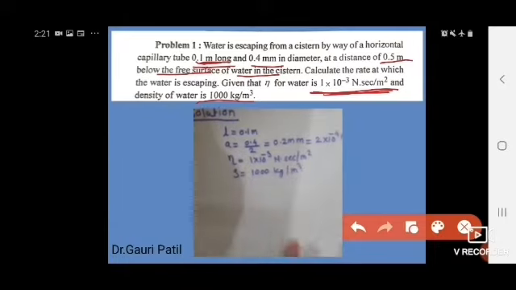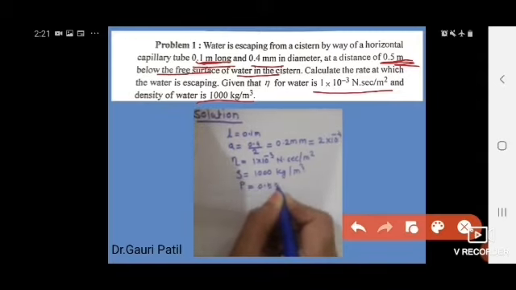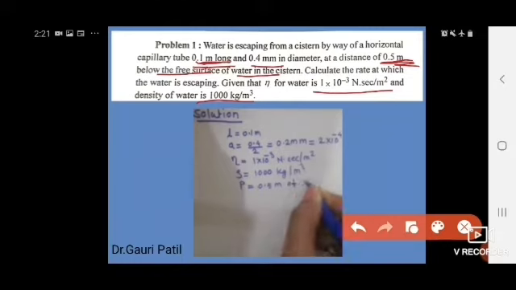Here the difference of pressure between the two ends of the capillary tube is 0.5 m, so we put P is equal to 0.5 m of water column.